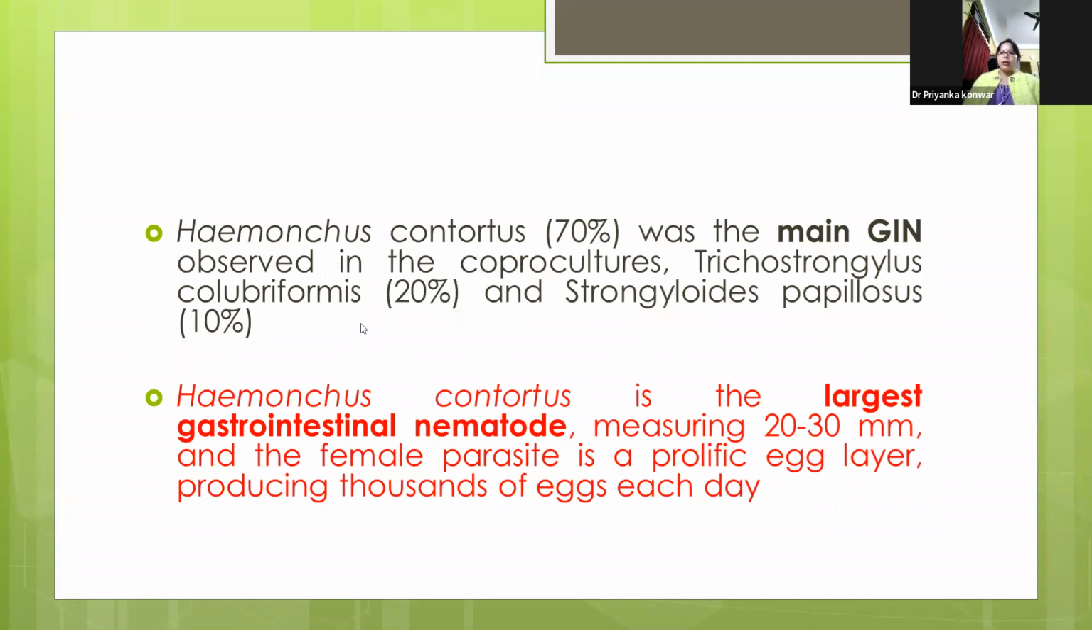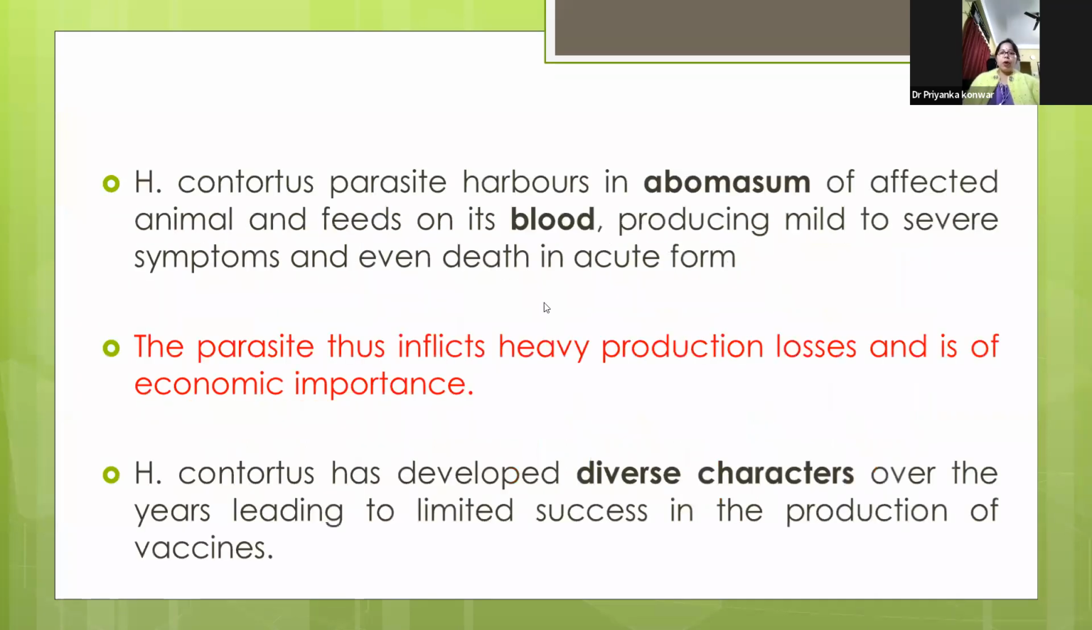Haemonchus contortus is the largest GI nematode, measuring 20 to 30 mm, and the female parasite is a prolific egg layer, producing thousands of eggs each day. This parasite harbors in the abomasum of the affected animal and feeds on the blood of the host, producing mild to severe symptoms and even death in the acute form. It causes heavy production losses, which is why it is of economic importance. Haemonchus has developed diverse characters over the years, leading to limited success in the production of vaccines.